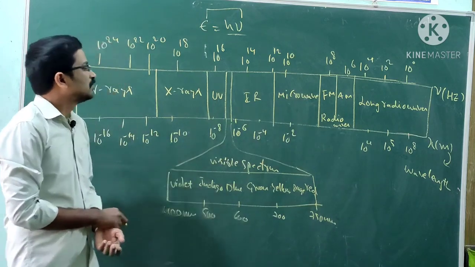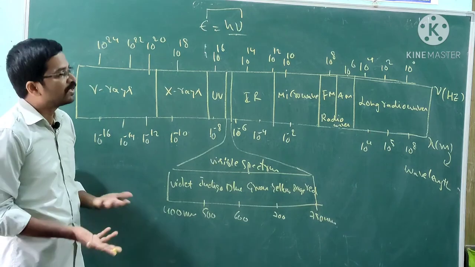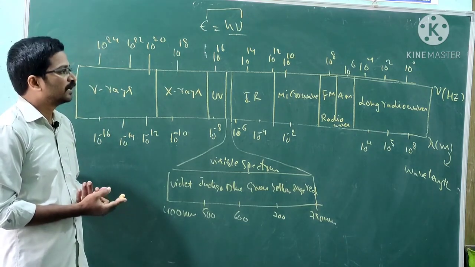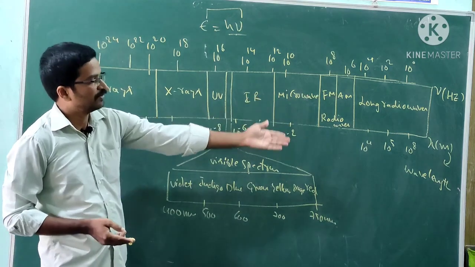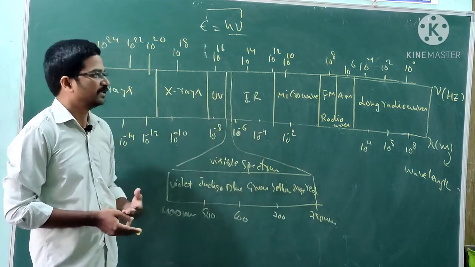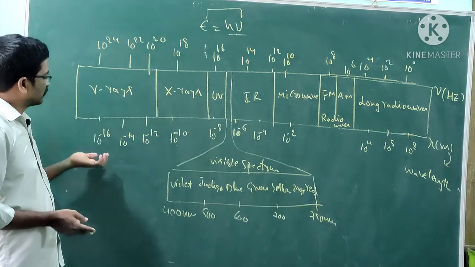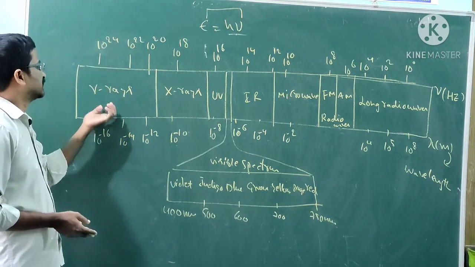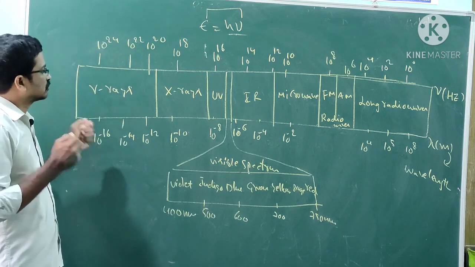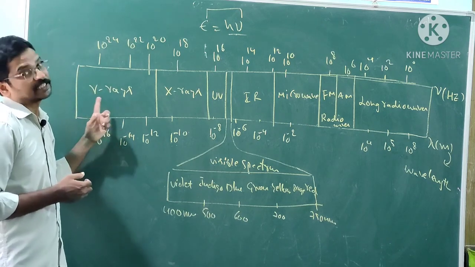Which has the greater wavelength? Radio waves have greater wavelength, but gamma rays have shorter wavelength. Shorter wavelength and greater frequency indicate stronger, more energetic radiations.